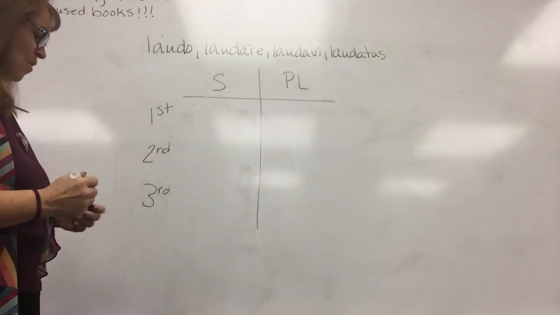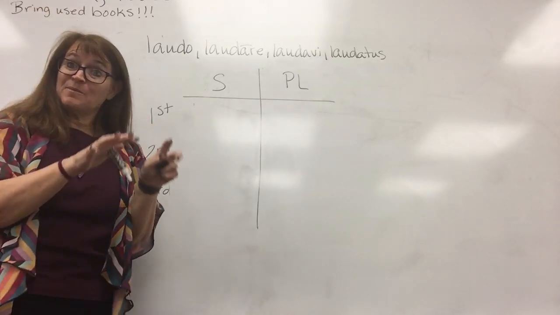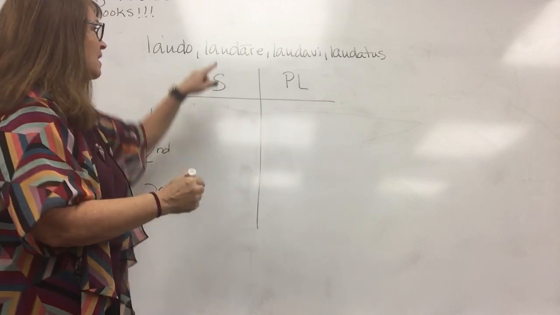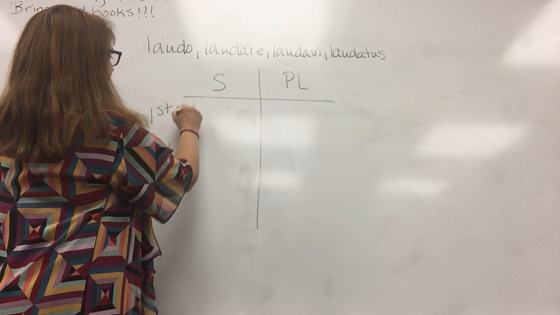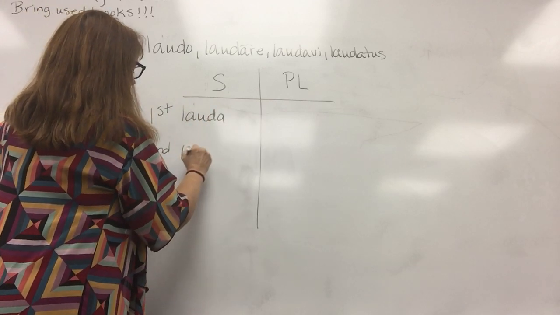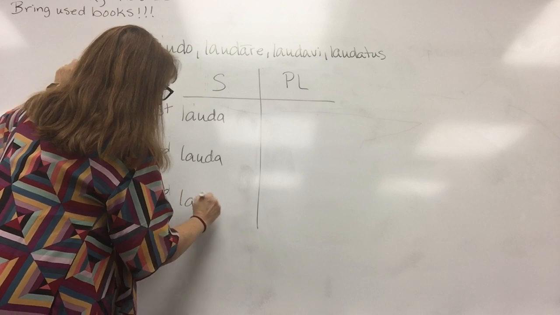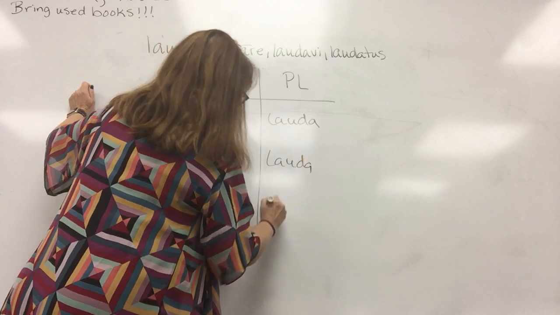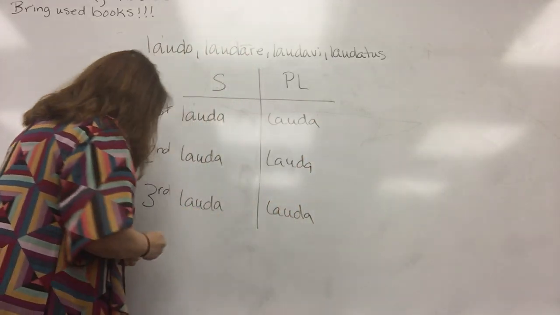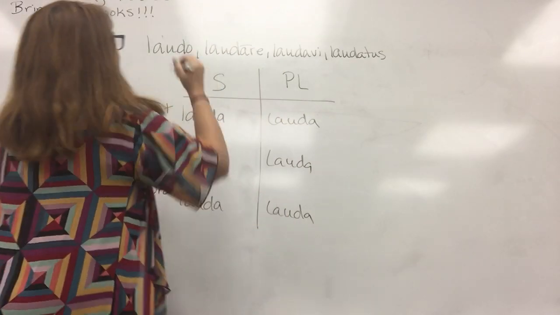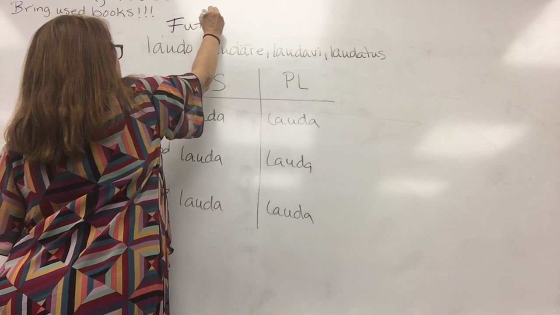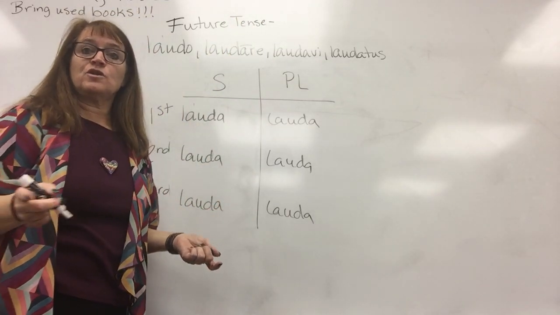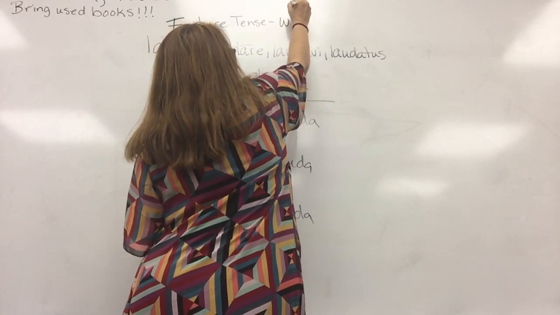Okay, so to get my stem, because I'm still in the present system, three tenses in the present system are present, imperfect, future. I'm going to drop the RE, and I have lauda, lauda, lauda, lauda, and lauda. Now remember, we are doing the future tense. And the English helping verb we're going to use for the future tense is, of course, will.